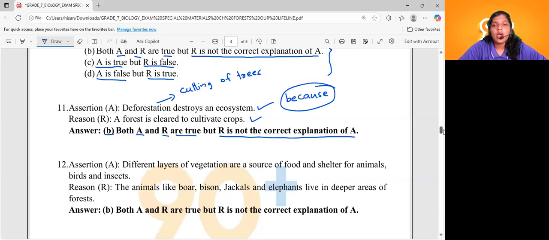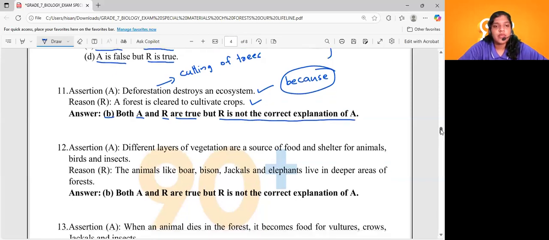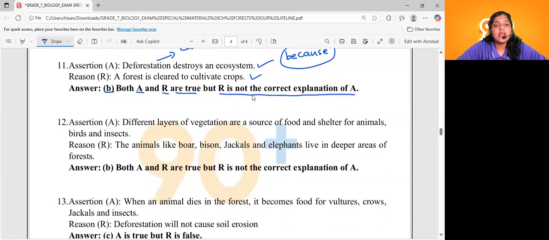Clear? Now coming to question number 12. Assertion: different layers of vegetation are the source of food and shelter for animals such as birds and insects. That is a correct statement, right? Coming to the reason: animals like boar, bison, jackals and elephants live in the deeper areas of the forest.